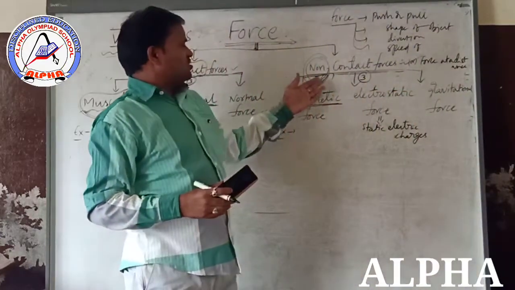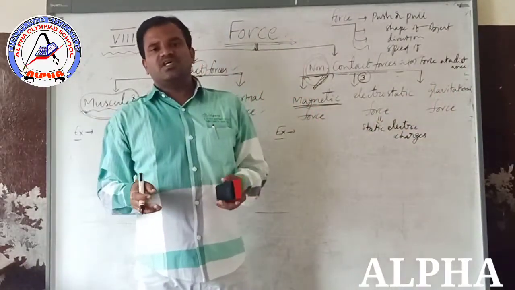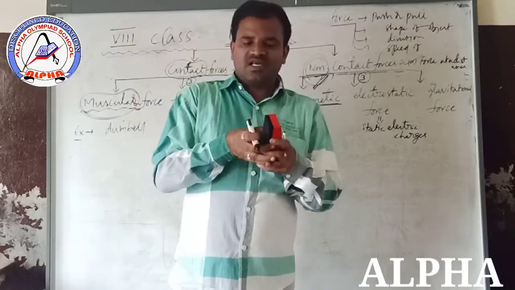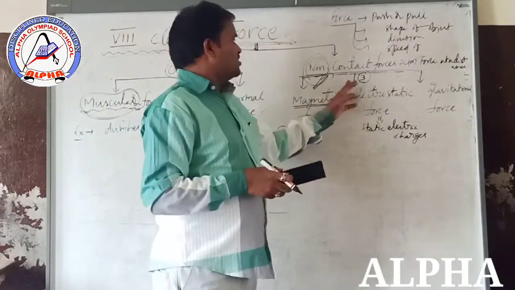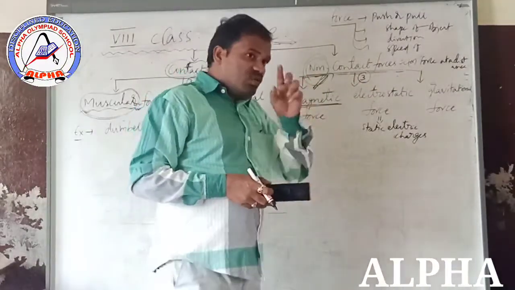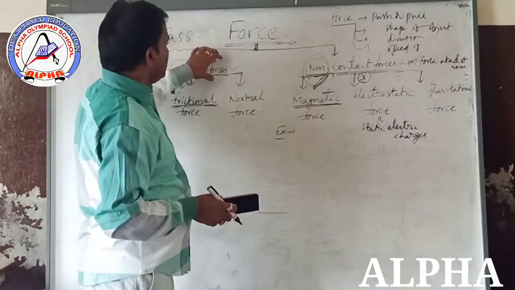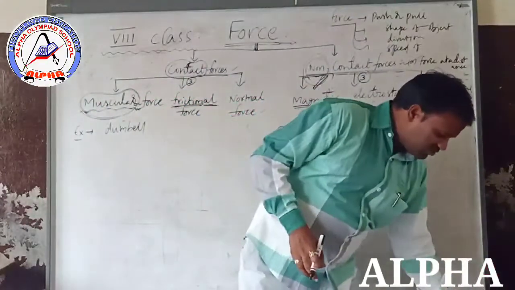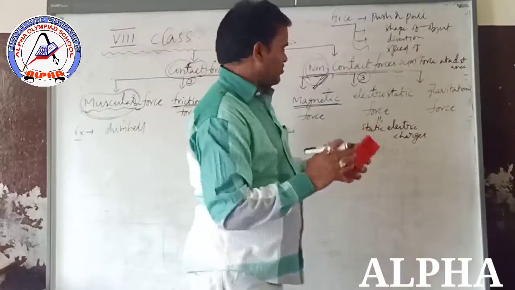In these three, there is no direct physical contact between the two interacting objects. Interacting means touching or participating. So in non-contact force, there is no direct physical contact. Direct physical contact applies only in contact forces. Take normal force: the direct contact is there between the table and this duster.